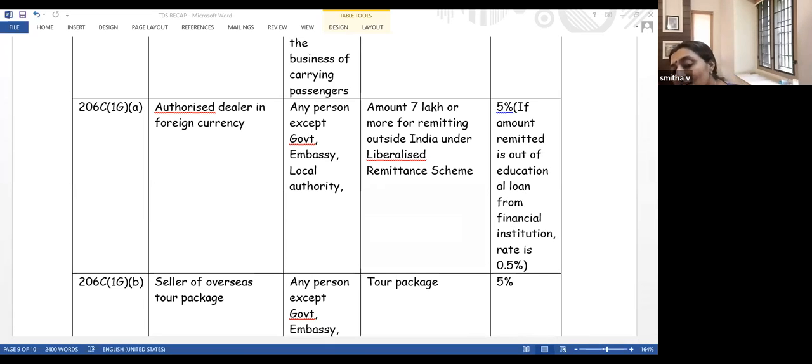TCS even then cannot be called a tax on tax because you are claiming it as a deduction from your total tax liability. There is ultimately no burden upon you. It's not like indirect tax. Indirect tax is definitely a burden. You have to bear it. But TCS, you are claiming it as a deduction from your final tax liability. So it cannot be called an extra burden.